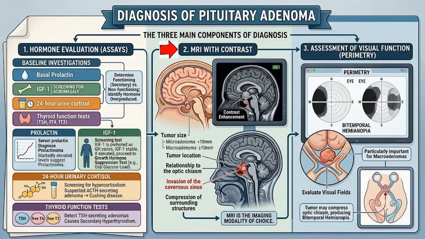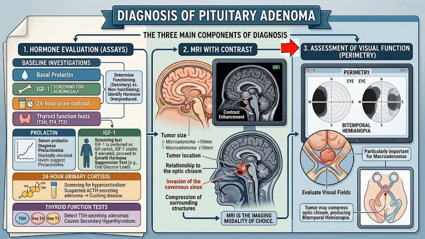MRI with contrast. Contrast-enhanced MRI of the pituitary is the imaging modality of choice. MRI provides information about tumor size, tumor location, relationship to the optic chiasm, invasion of the cavernous sinus, compression of surrounding structures. It also distinguishes microadenomas from macroadenomas.